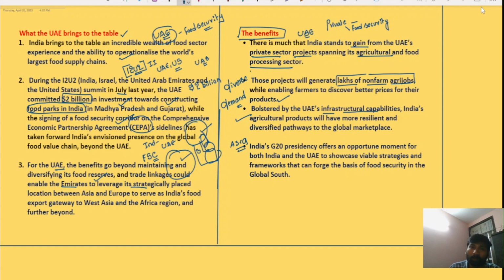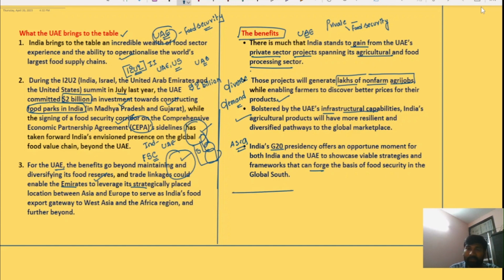to global marketplaces. So we already discussed that Indian agricultural products will have more resilient and diversified pathways to the global marketplace. Now, India's G20 presidency offers an opportunity for both India and UAE to showcase viable strategies and frameworks. So that can forge the basis of food security, especially for the global south.